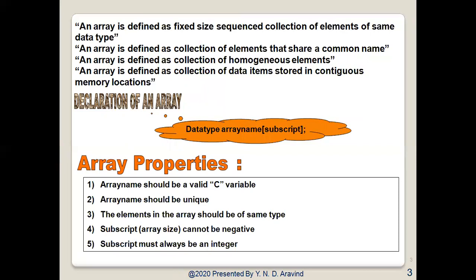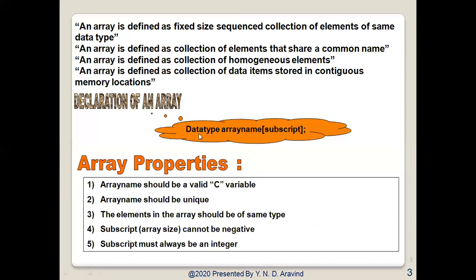So overall, an array is a collection of logically related data items of the same type stored in continuous memory allocation, sharing a common name separated by subscript value. The syntax of the declaration of the array is data type, array name, [subscript].